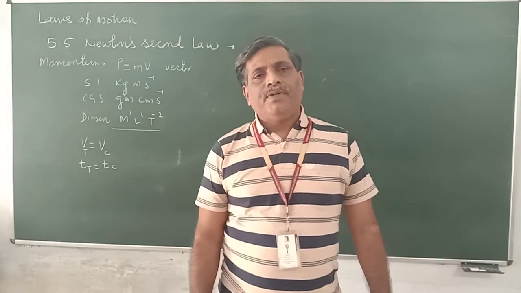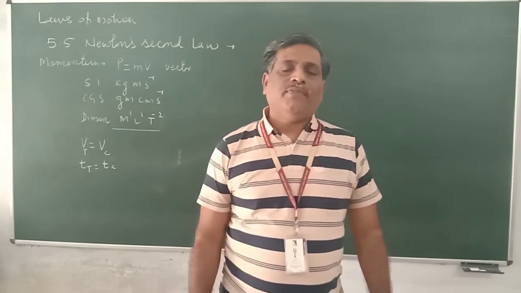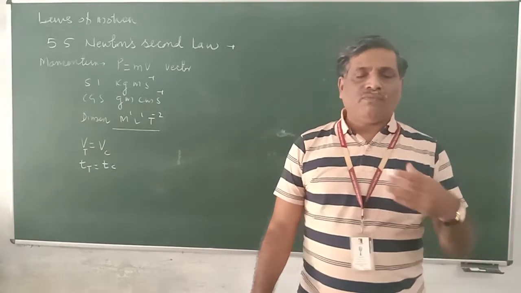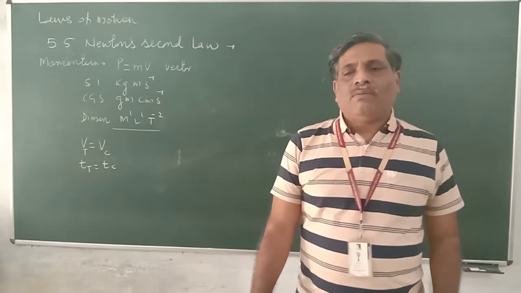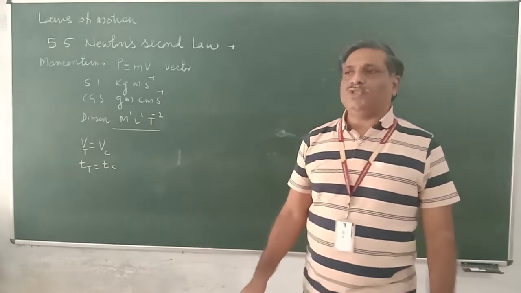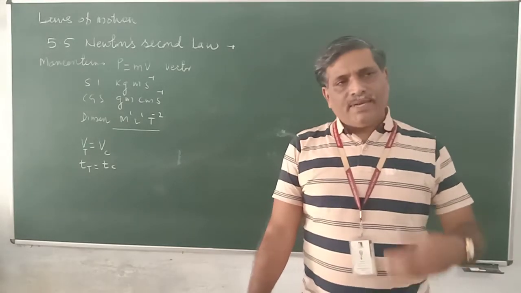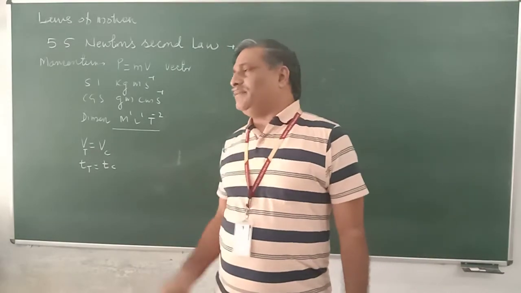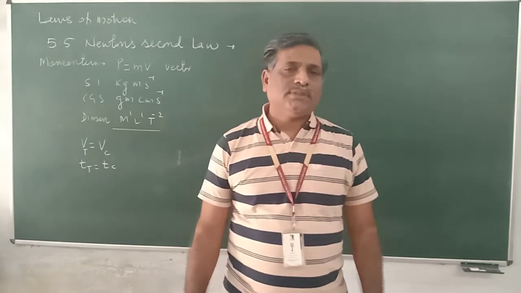Therefore, if the speed is more, if the velocity is more, then the impact of force is more. The impact of force depends upon the velocity of the object. So this is the second parameter. By using this, we can correlate. There are two things: one, we have already seen mass; second, we have seen velocity. Now the third example I am discussing here.